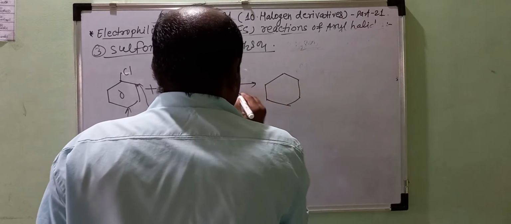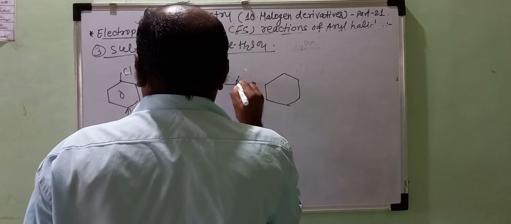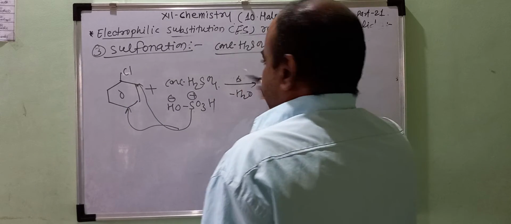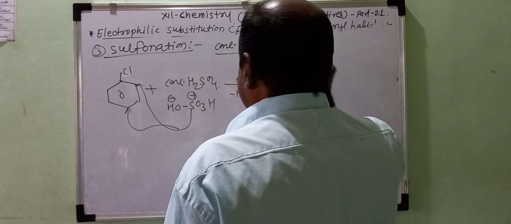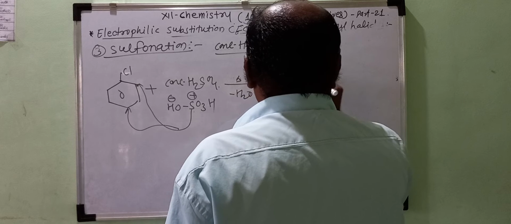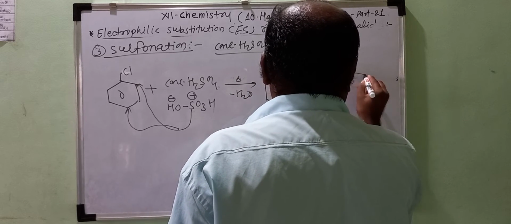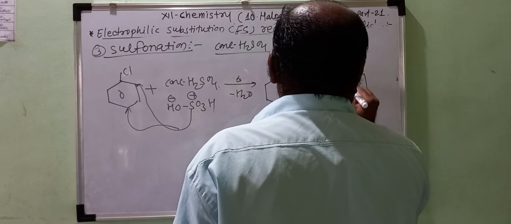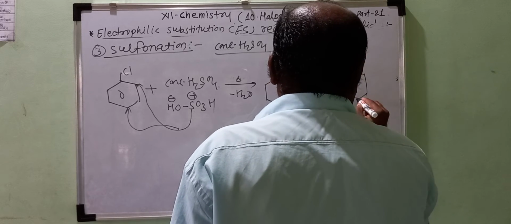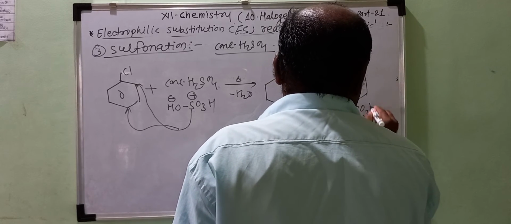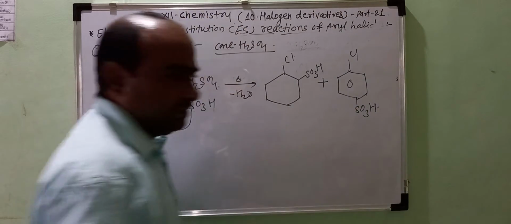So here minus H2O directly, heat this mixture. Cl remains as it is and at the ortho position the SO3H group is attached. Similarly at the para position this sulfonic acid group is added.